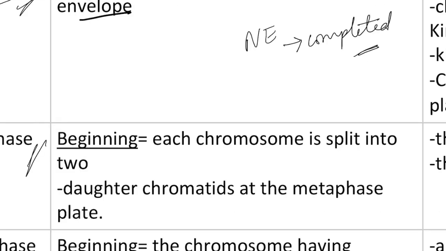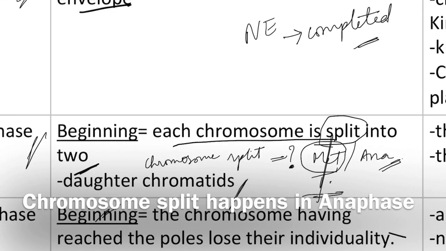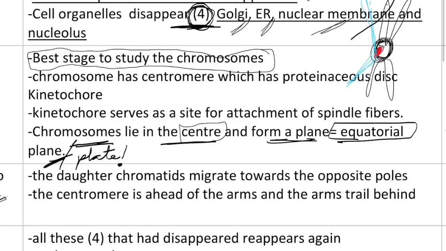Anaphase. Anaphase is said to begin when each chromosome is split into two. A question can be, when is the chromosome split going to happen? So daughter chromatids are formed in anaphase. What happens in anaphase? In anaphase, the daughter chromatids migrate towards the opposite poles. The centromere is ahead and the arms trail behind.